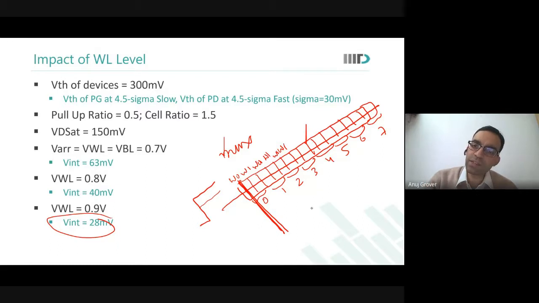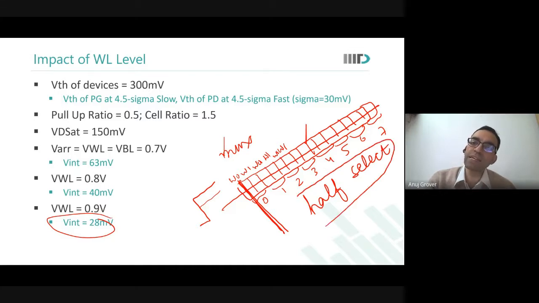Word 1 is the half select cell. Due to half select cells, you cannot really use word line overdrive as a standard write assist scheme, even though it improves writability. Due to half select issue, word line overdrive is not used as a common write assist scheme. Okay, then what do we do?